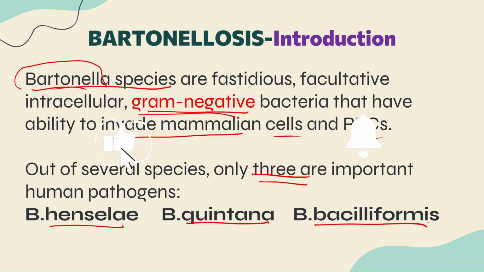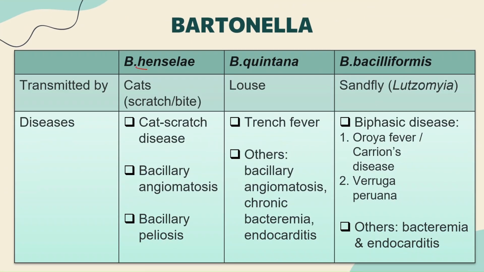Now out of these 3, the first one, B. henselae, is transmitted by cats. Exposure to cats, like a cat scratch or a bite, will transmit the bacteria Bartonella henselae and may result in conditions like cat scratch disease, bacillary angiomatosis or bacillary peliosis. The next species, Bartonella quintana, is transmitted by louse and causes trench fever and other conditions like bacillary angiomatosis, chronic bacteremia, and endocarditis.